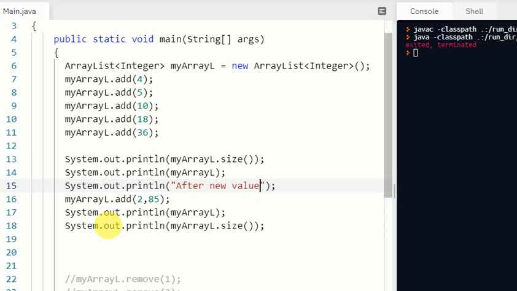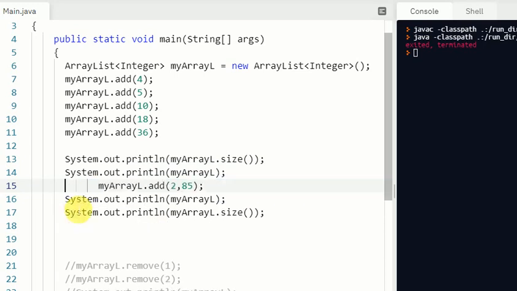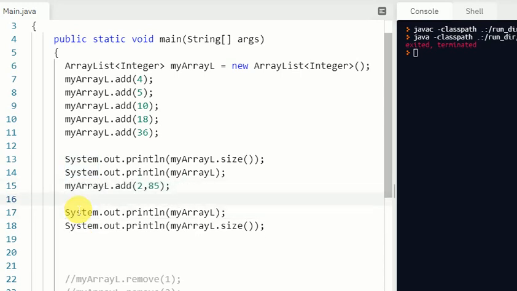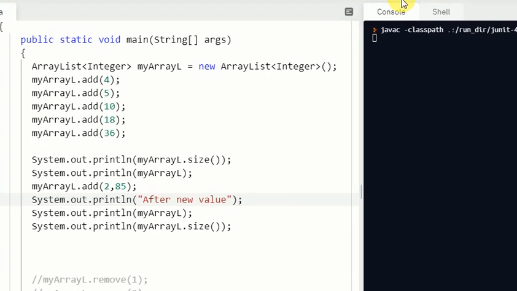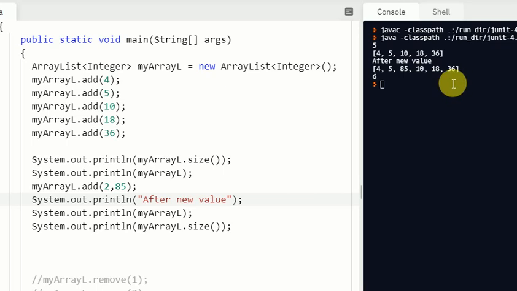So I'm going to run this program. And you will see that 4, 5, 10, 18, 36 will become 4, 5, 85, 10, 18 and 36. So after the new value, the size has become 6. Initially it was 5. One value is added at index number 2 and 10 is basically moved towards the right side to give space to 85. So this is the way we can insert a value inside an array list.